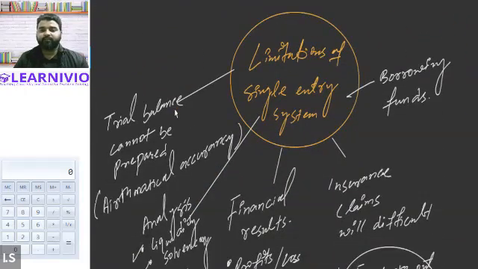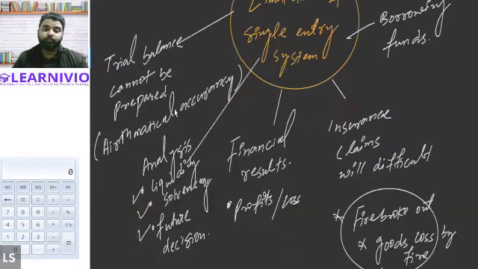Other than that, we have discussed the limitations. An entity following the single entry system won't be able to prepare the trial balance. It won't be able to analyze the position of the business, the liquidity and solvency of the business. Neither will it be able to take better future decisions.